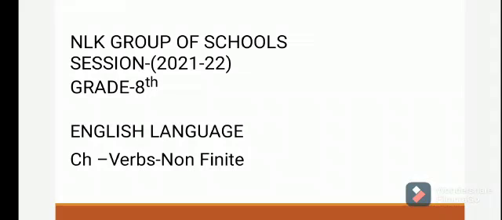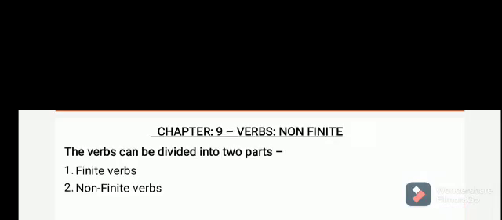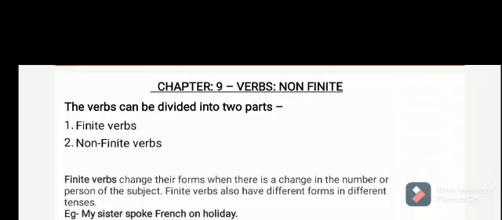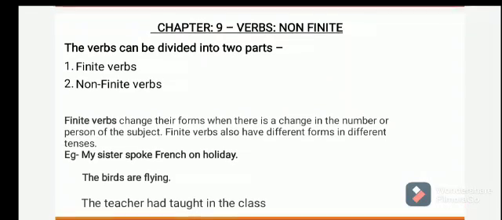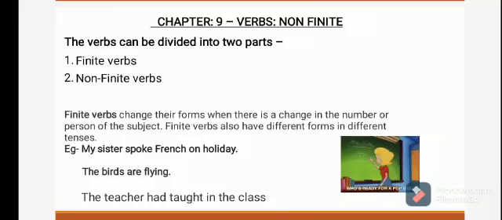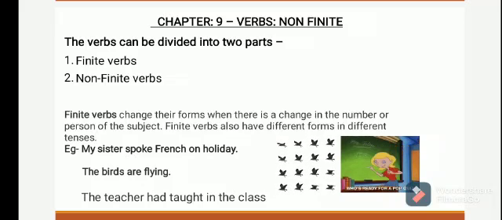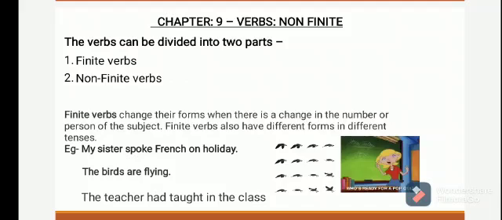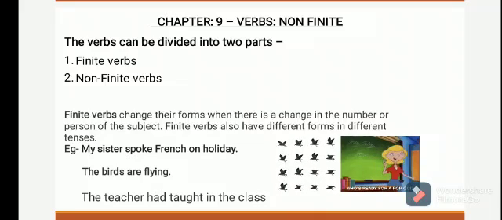Today our topic is non-finite verb. The verbs can be divided into two parts. Number 1, finite verbs. Number 2, non-finite verbs. Finite verbs change their forms when there is a change in the number or person of the subject. Finite verbs also have different forms in different tenses.